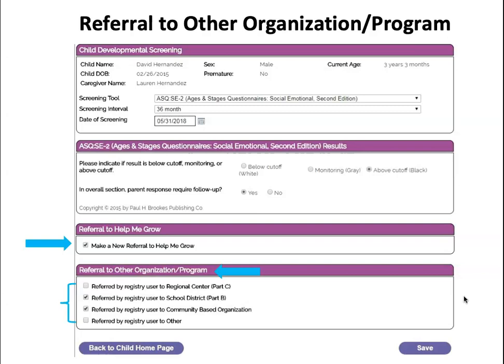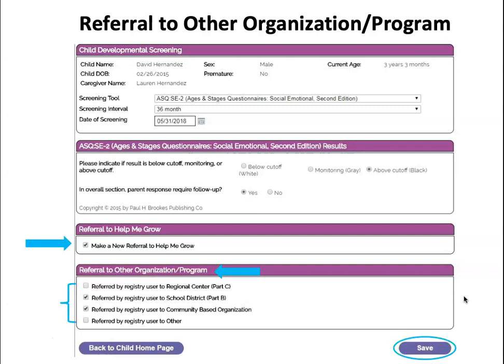So you still have to carry out whichever process you have to refer the family. For example, if you're referring to Regional Center of Orange County, this does not send a referral to Regional Center of Orange County. I look at this as more of a note section. So again, we have open communication with other organizations or programs that are utilizing the registry to benefit the child so that they can come in and see that this child has been referred in the past based on this screening result. So please still carry out your typical care coordination protocol when noting what other referrals you have made.